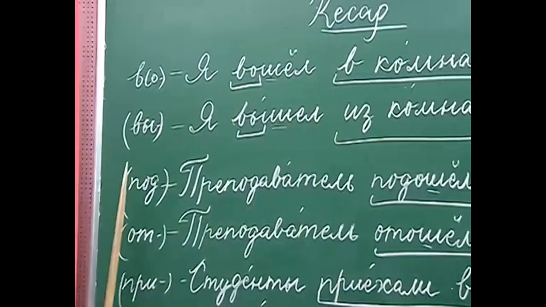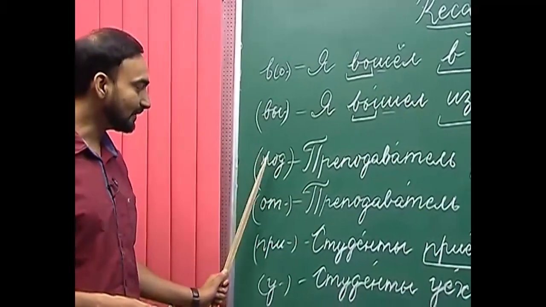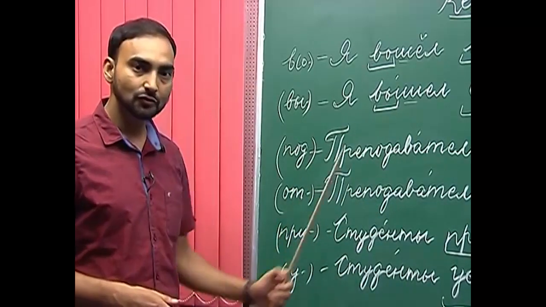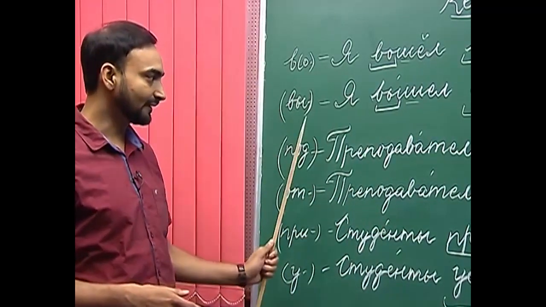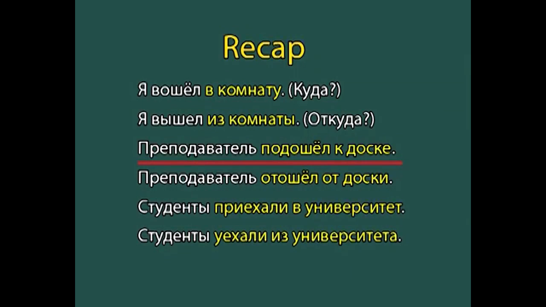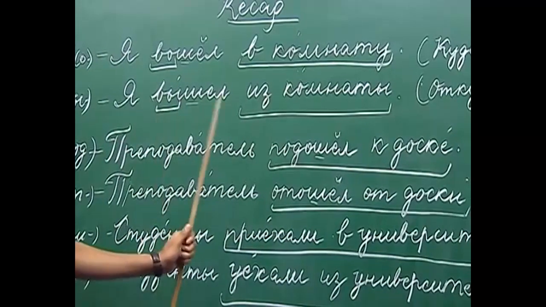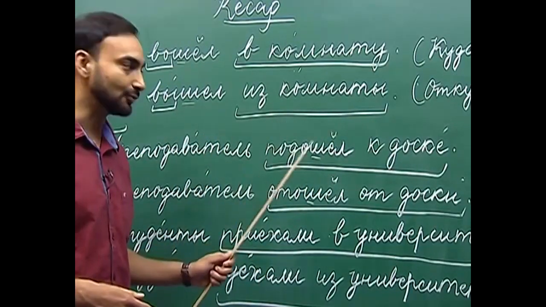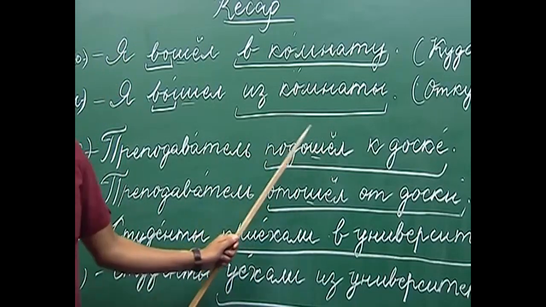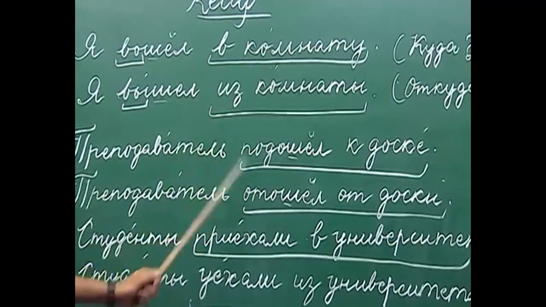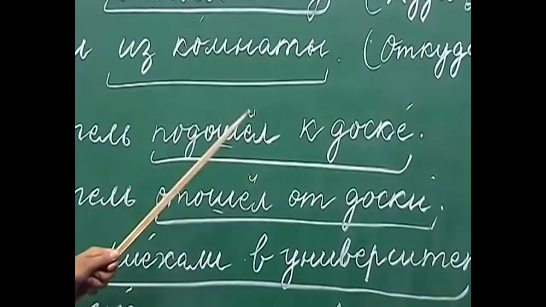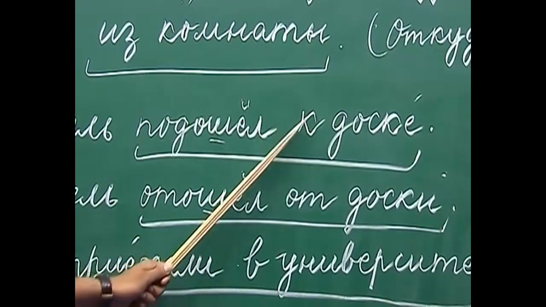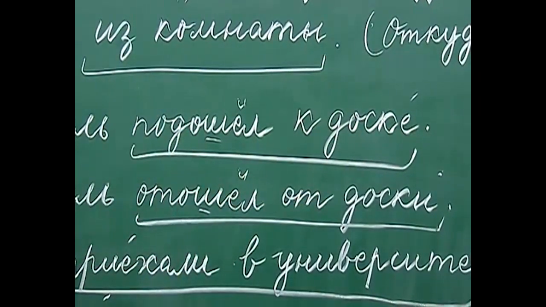Similarly, we have another set of prefixes под and от. Под means to approach towards something and от to move away from something. For example, преподаватель подошёл к доске. Преподаватель подошёл к доске. The teacher approached the blackboard. So here подошёл, or the prefix под, when it is used with a verb of motion, it takes ко. К is a preposition and it takes the dative case of the noun.